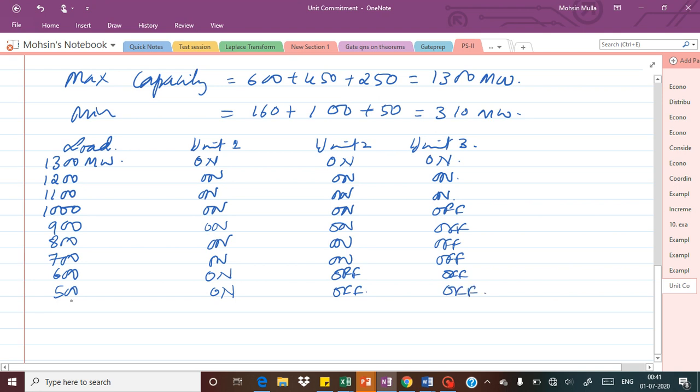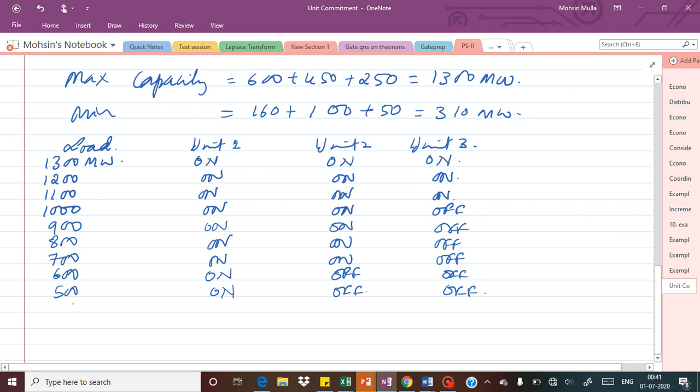So likewise, the demand can range from a minimum of 310 megawatt up to 1300 megawatt. Anything above 310 megawatt is acceptable here, and at the max it can reach only up to 1300 megawatt. These are the commitments of the units for different load demands on that particular power plant.